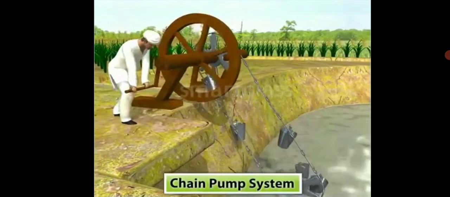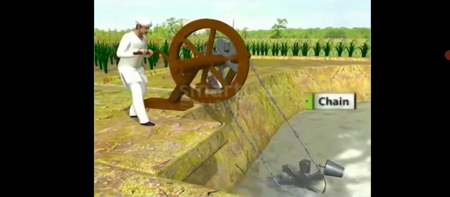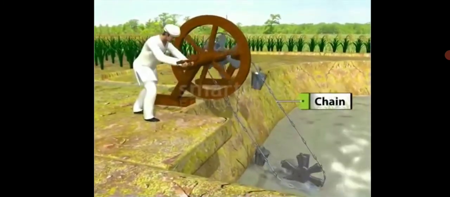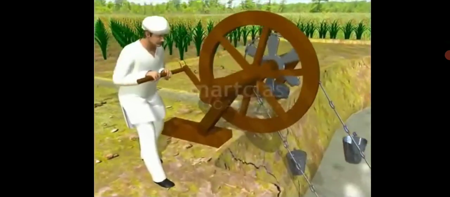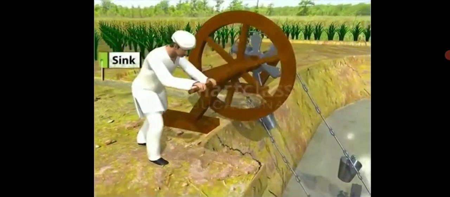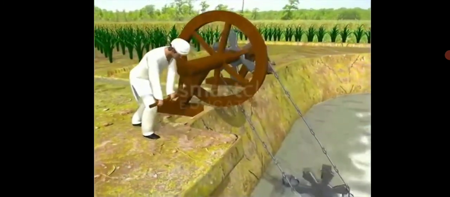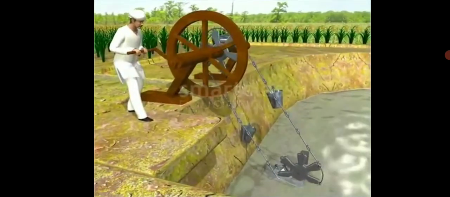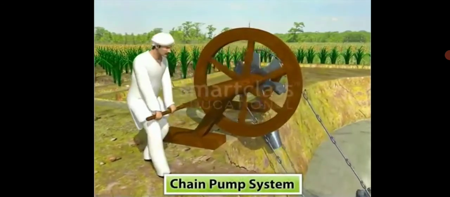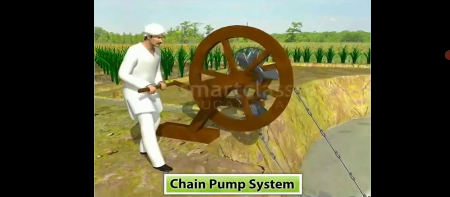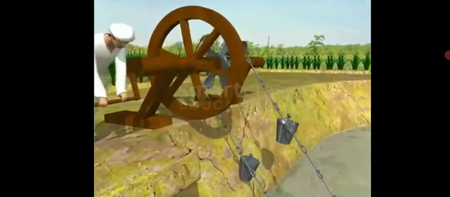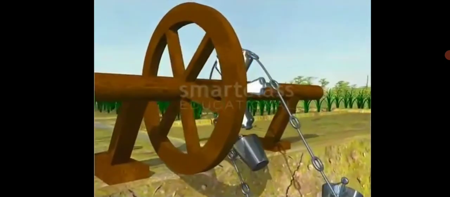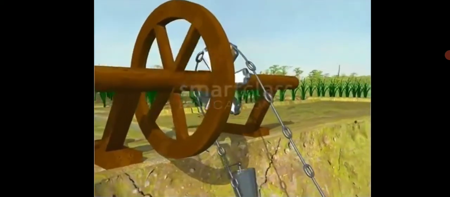The next one is chain pump system. It is a type of water pump in which several circular discs are positioned on an endless chain. A chain pump consists of two large wheels. The bottom wheel is half immersed in the water source. As the wheel is turned, the connected buckets dip into the pool and pick up water. The chain then lifts them to the upper wheel, where the water from the bucket is transferred to the pool. The chain then carries the empty buckets back down to be refilled and the process will continue.